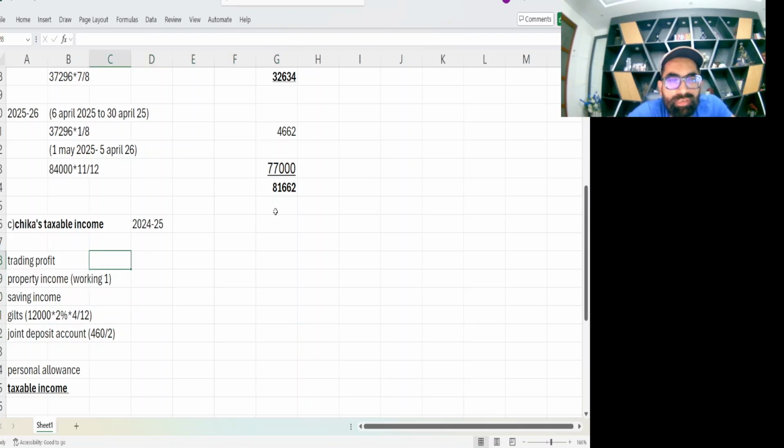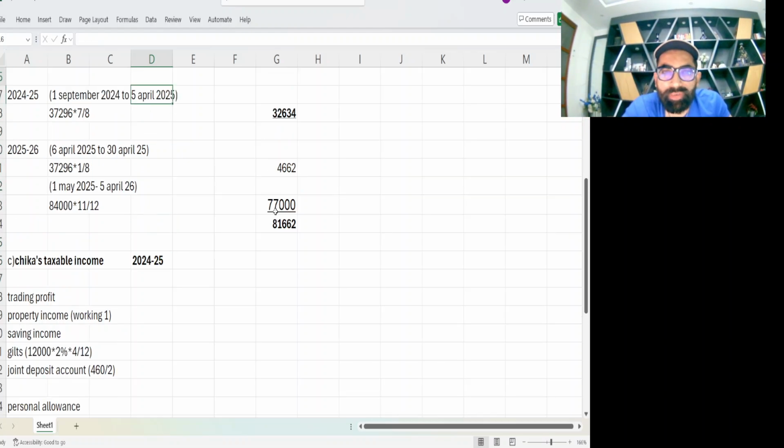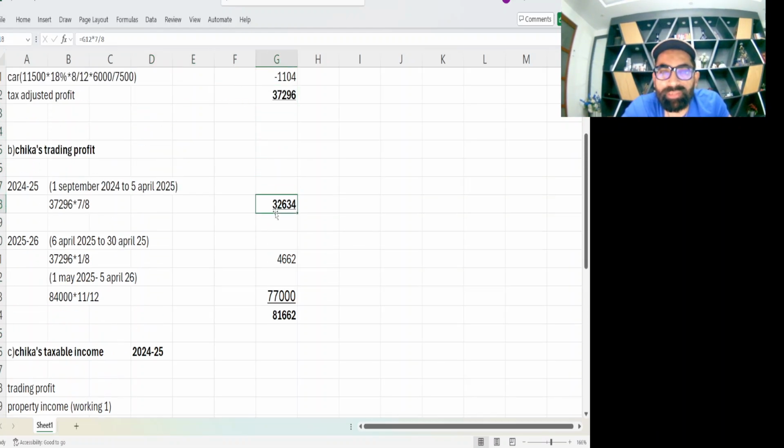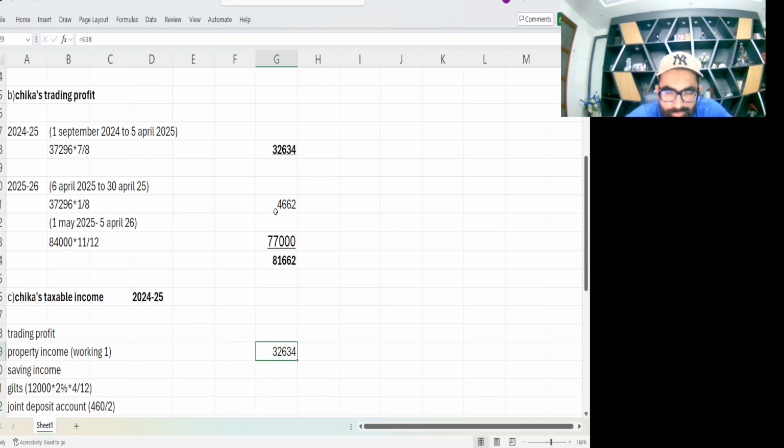Okay, now let's start. They are asking for Chika's taxable income for the 24-25 fiscal year. The first thing is trading profit. Don't pick trading profit from here. We'll only pick the 24-25 apportioned one, 7 upon 8. So we'll write here equal, and I have picked this 24-25. Let me arrange the cell.